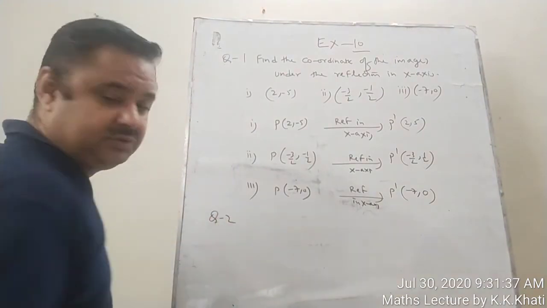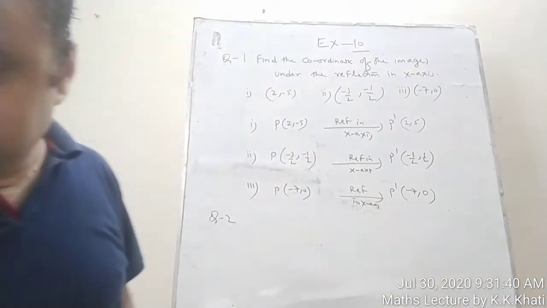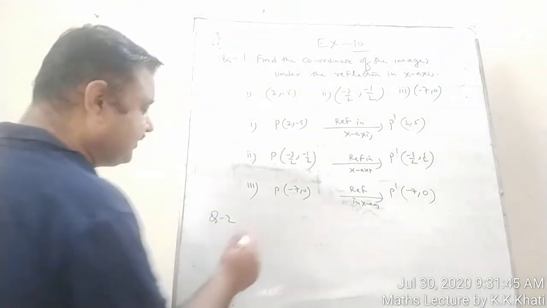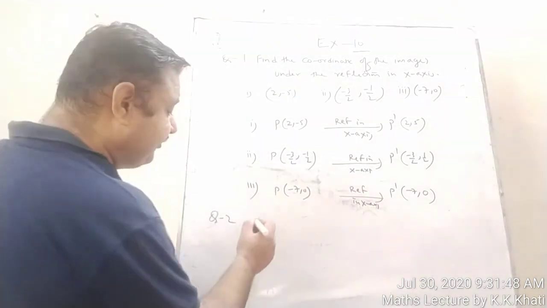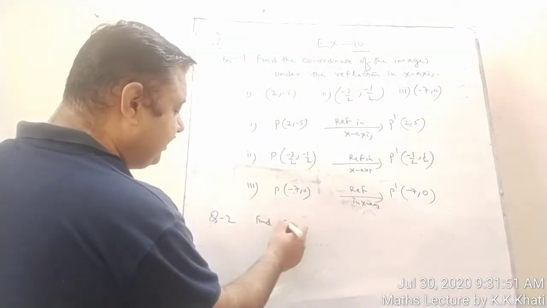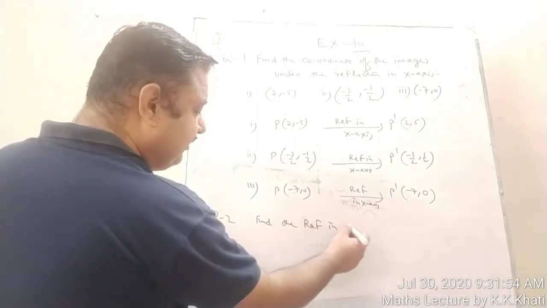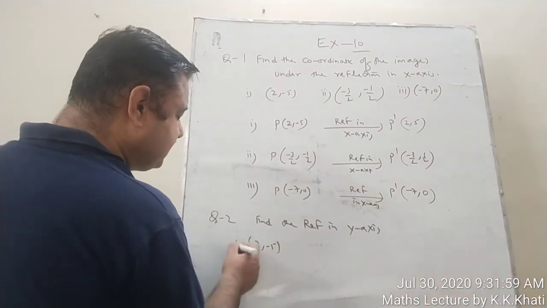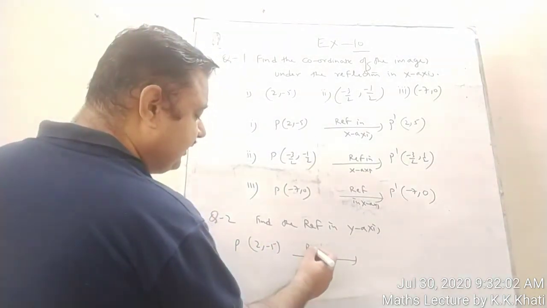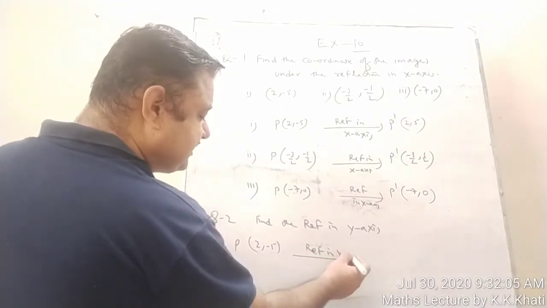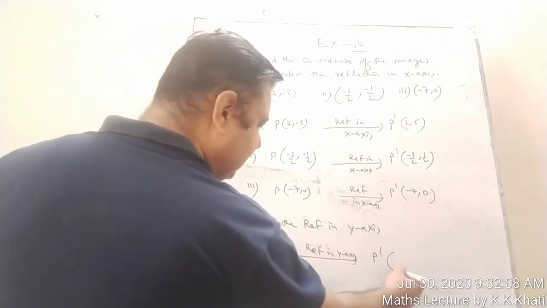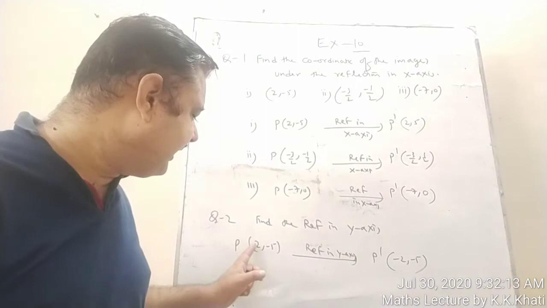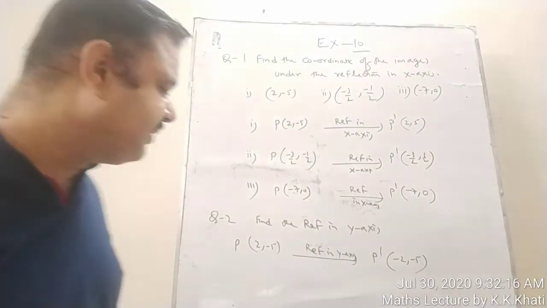Now question number 2. In question number 2 they have given the same coordinates, the first part is (2, -5), and this time we have to find the reflection in y-axis. Suppose this is the point P. This time reflection in y-axis. So P dash will be (-2, -5). Why (-2, -5)? Because I have to change the sign of abscissa, not ordinate.